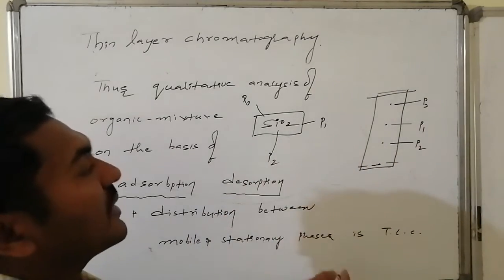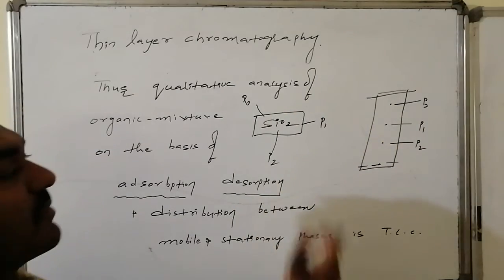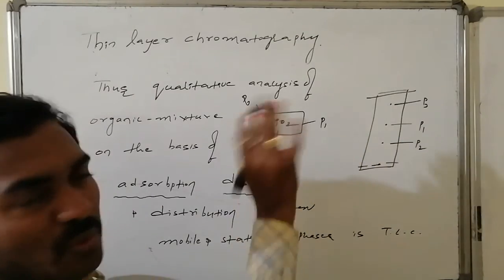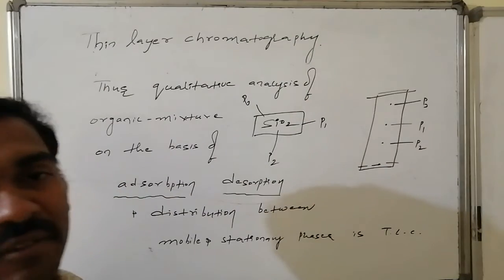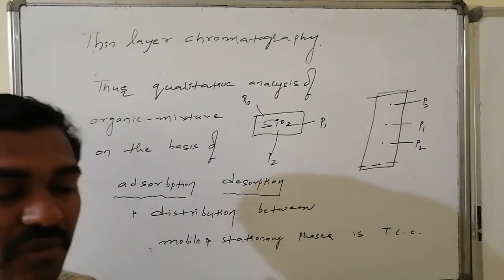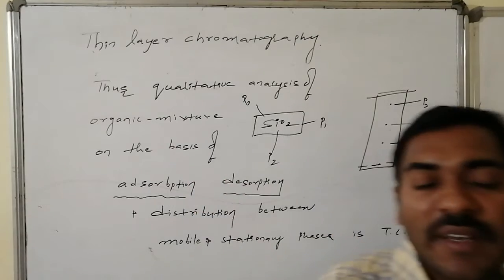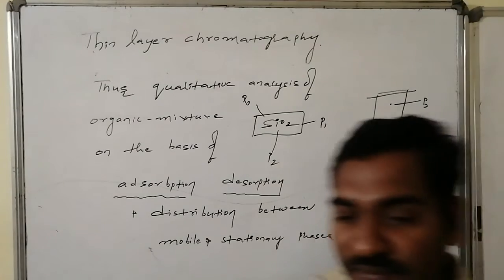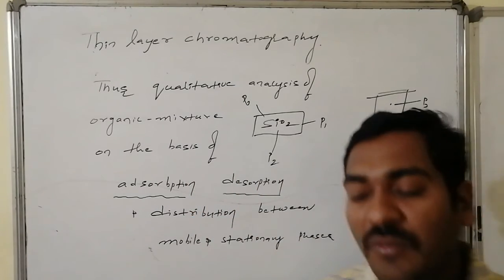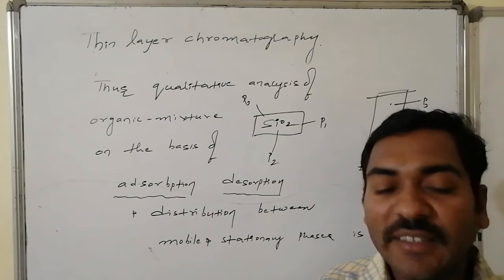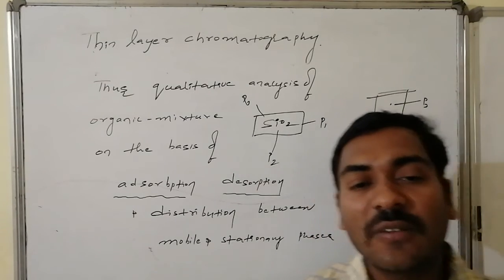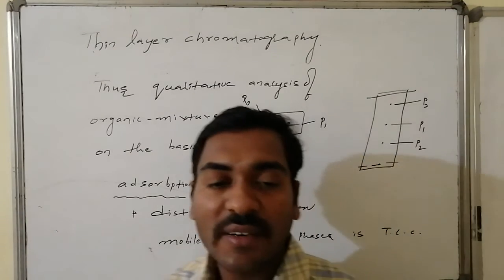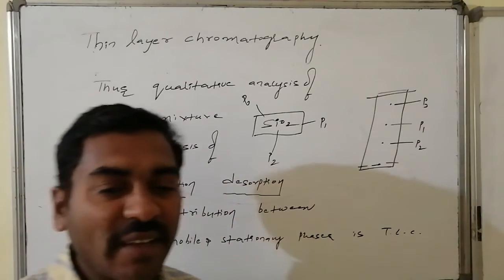Now while the solvent is moving, some of the interactions are broken. P1 is broken, P2 is broken, P3 is broken, in such a way that P3 interactions are mostly broken and P3 moves along with the solvent to the top. This process of disturbing the forces of attraction present over the surface of molecules is said to be desorption. Adsorption occurred over the silica gel, and with the help of the solvent, due to their solubility and good interactions of the organic molecules with the solvent, the interactions with the silica gel are broken. That process is known as desorption.